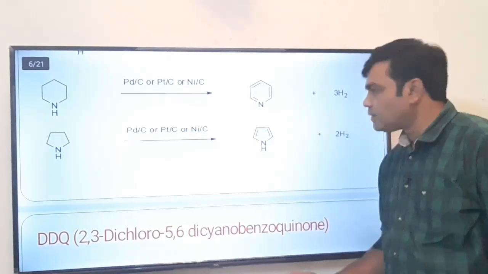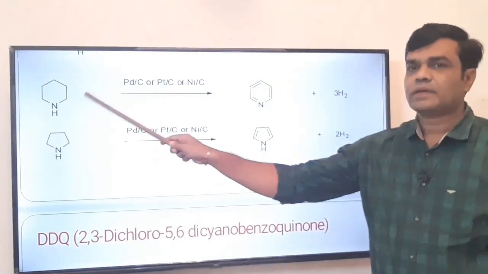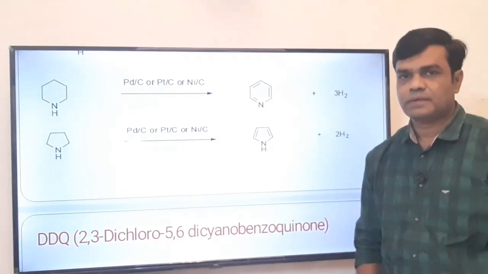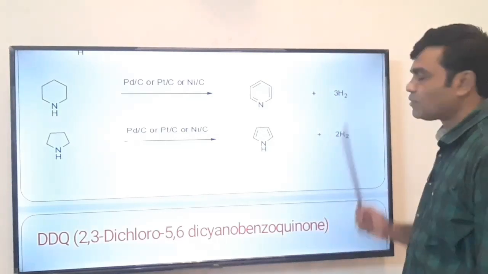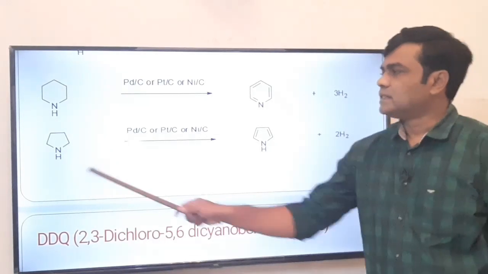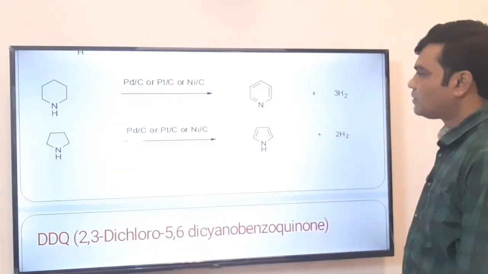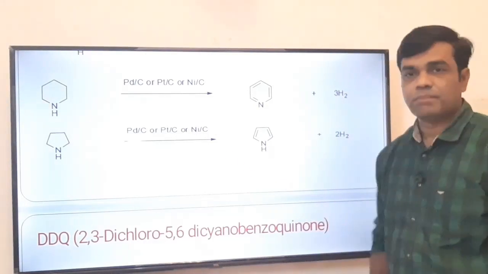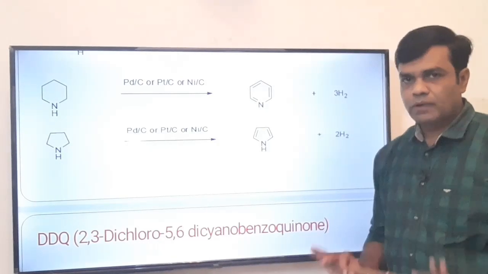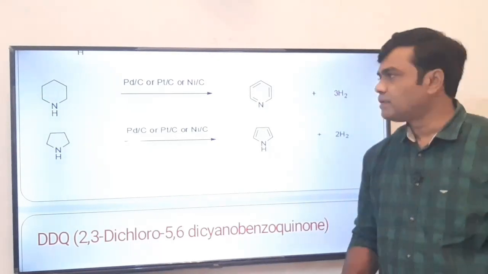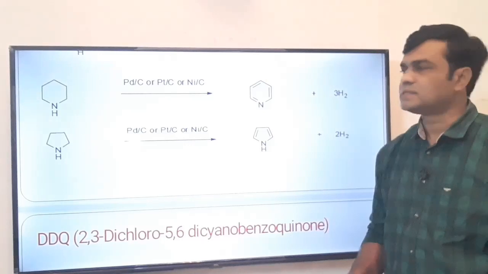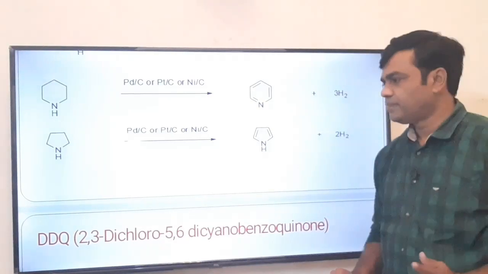So, a lot of examples we have discussed so far. See this one, it is a piperidine. On dehydrogenation, it is converted into pyridine. Loss of hydrogen atoms takes place. 3 hydrogen molecules are removed as a byproduct and we get the pyridine. This is a non-aromatic compound. On reaction with the same reagent, we get pyrrole, which is an aromatic compound. Whatever may be the precursor, when you treat it with platinum charcoal, palladium charcoal or nickel charcoal at 350 degrees Celsius, we get the aromatic compound.